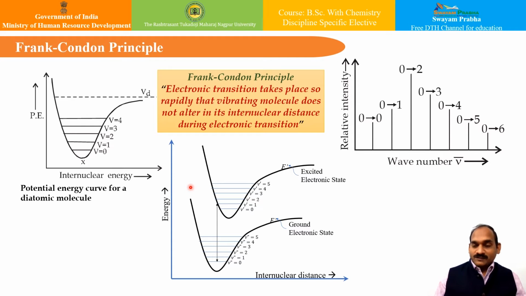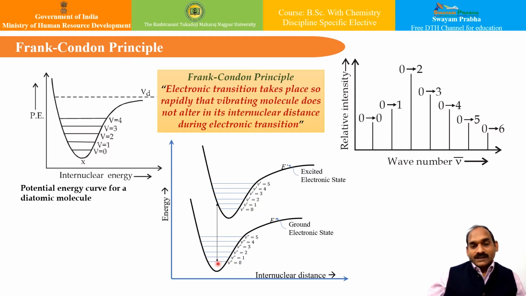Now, according to this principle, the molecular electronic state is denoted by the potential energy curve. You can see here, this is the potential energy curve. And further, in the excited state, the bonding is quite weaker, and so the internuclear distance is larger than in the ground state.